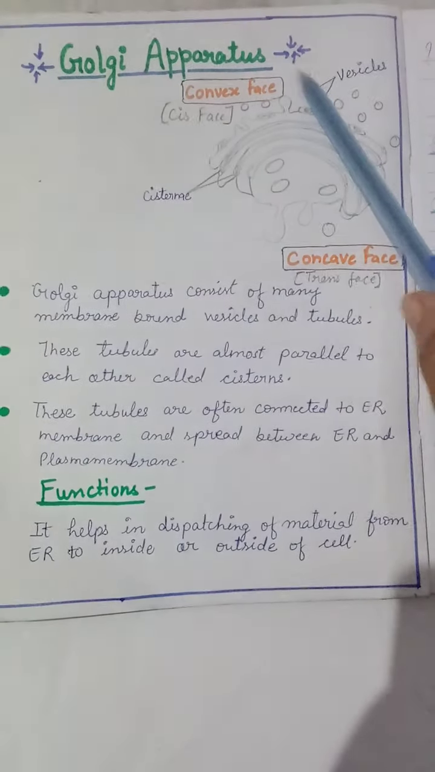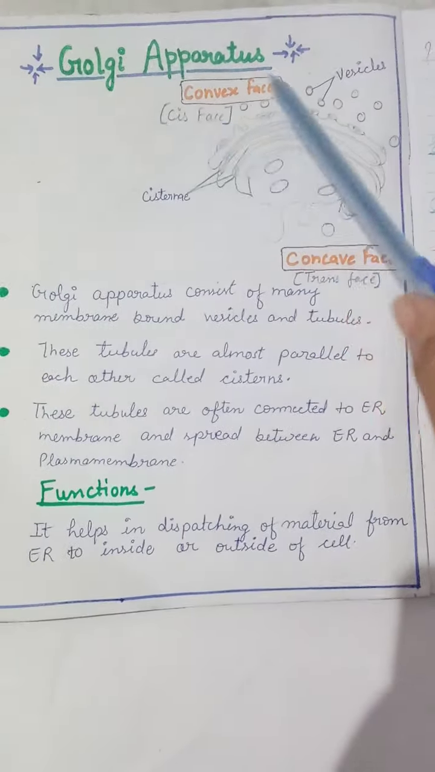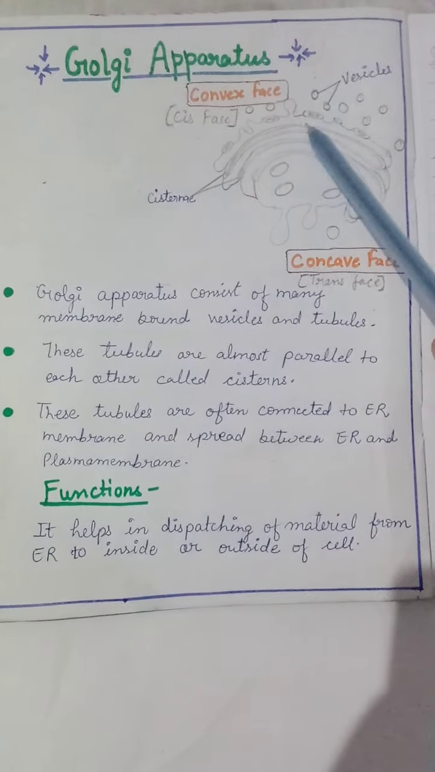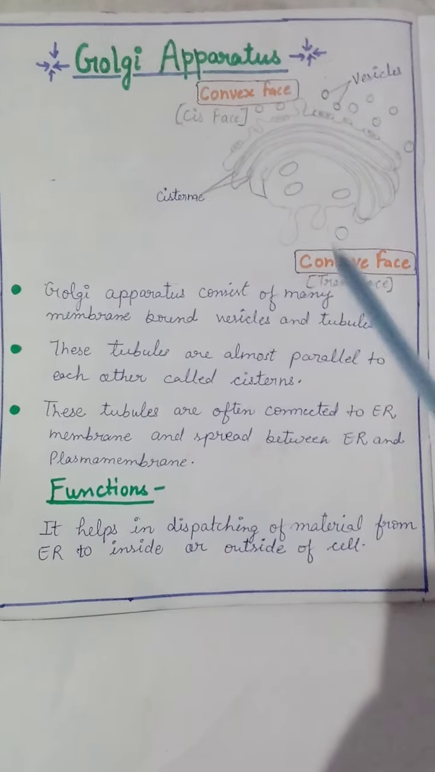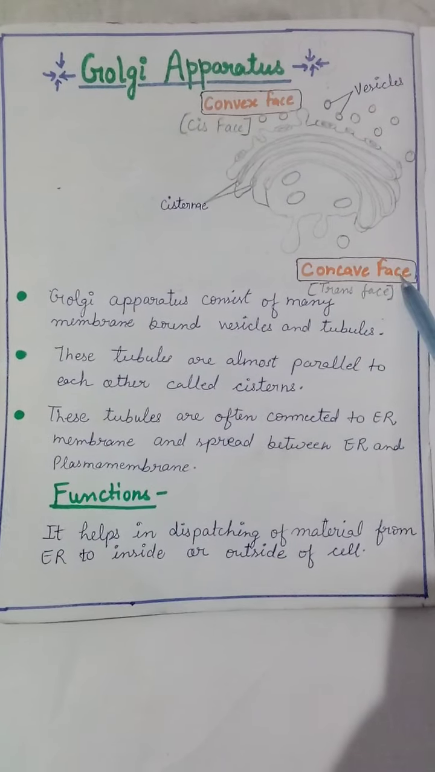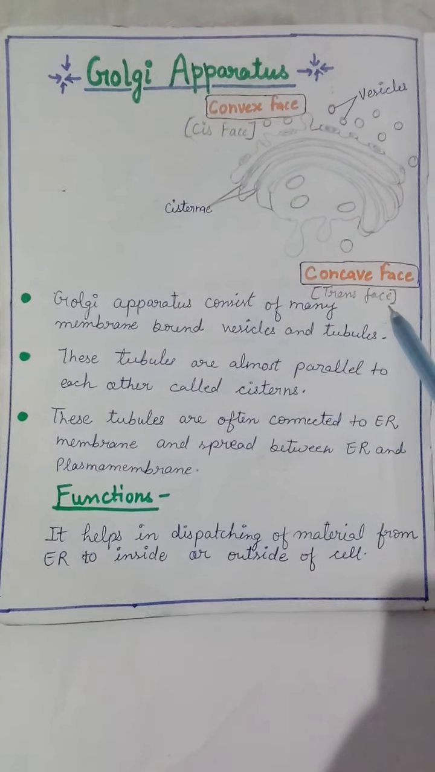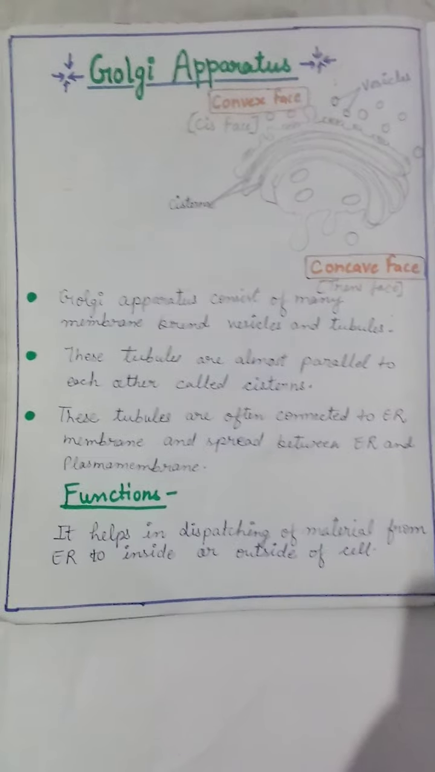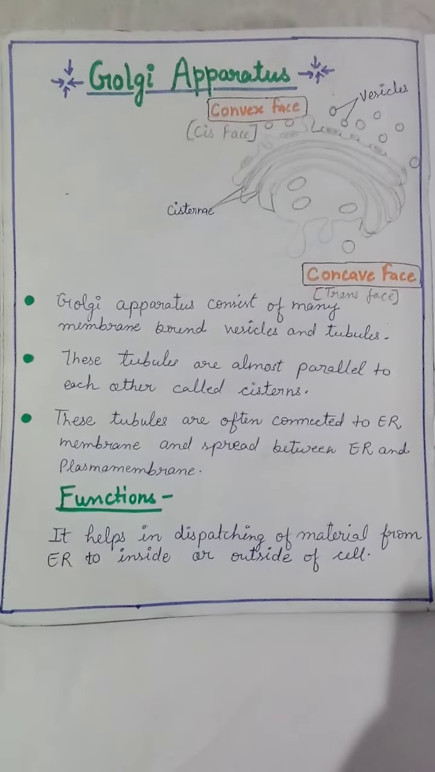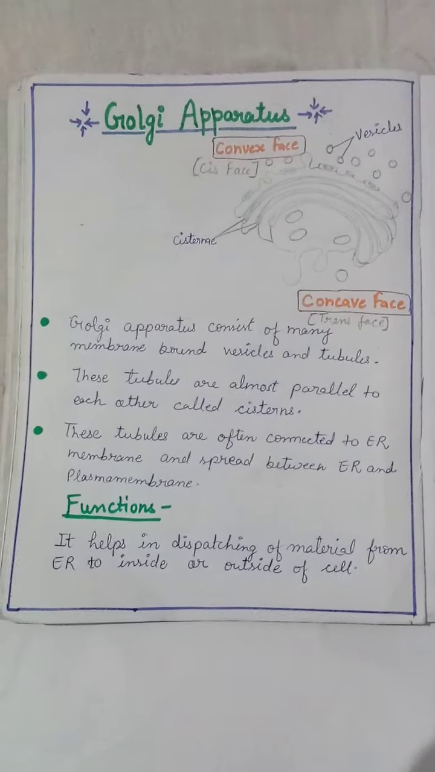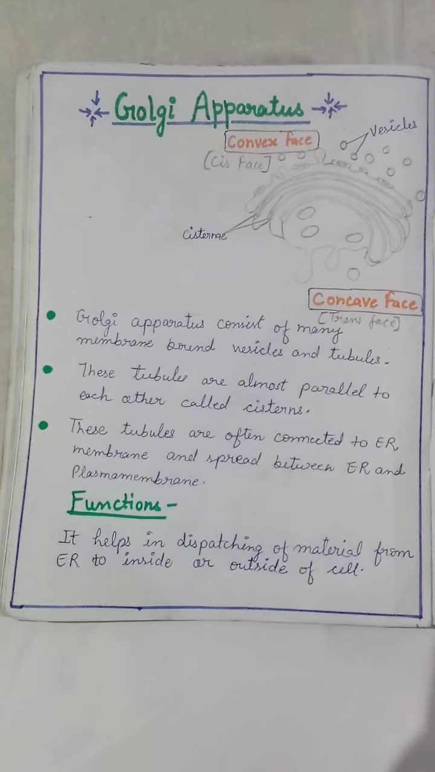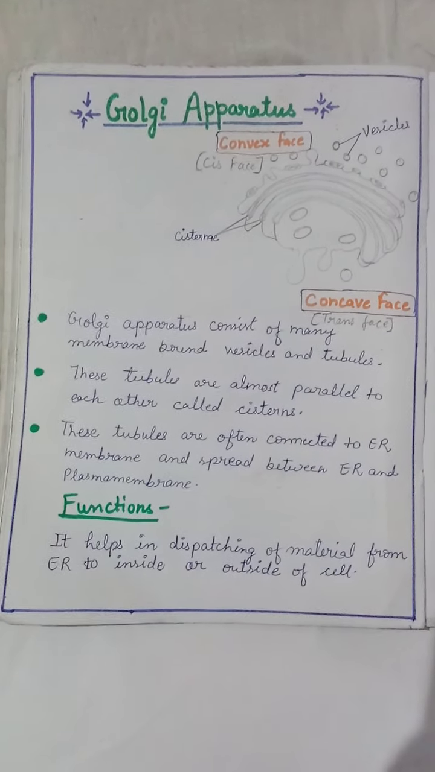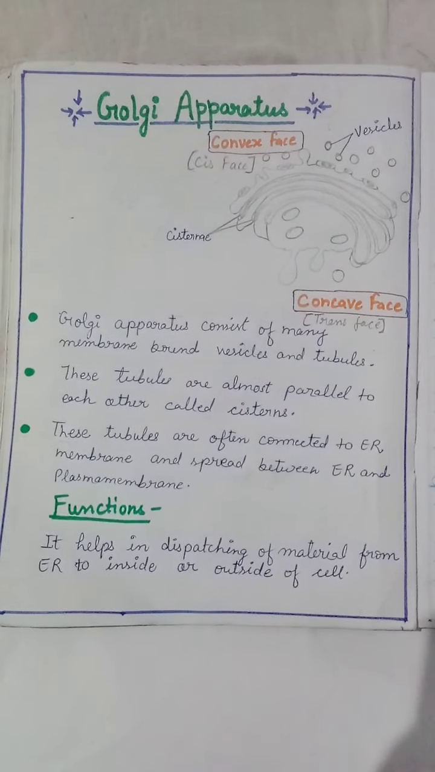The convex surface is the cis face, and it is toward the endoplasmic reticulum. This is the concave face. Clear? And the concave face is called the trans face. Now see the structure of the Golgi apparatus. The Golgi apparatus is a complex of vesicles and tubules. In this structure you will see vesicles and tubules.